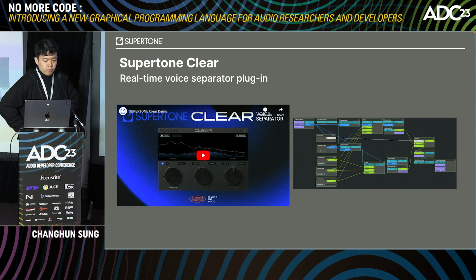So here are some of the products we've been working on. The first is the voice separator plugin, which we just released last week. Let's take a listen to the demo first. Okay.